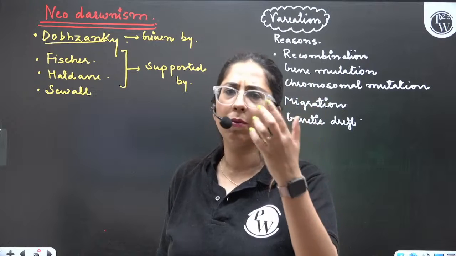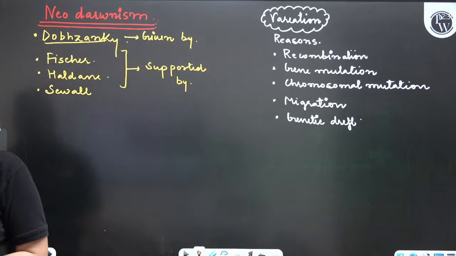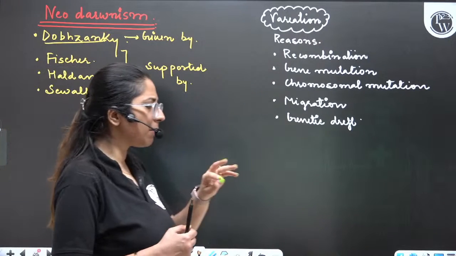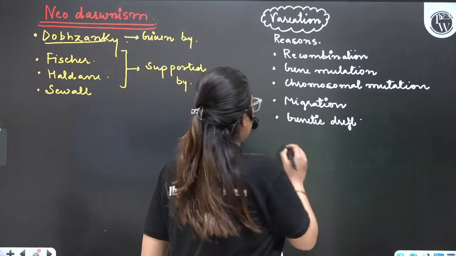Chromosomal mutation means some chromosome part is deleted, etc. Migration means new people are added to the gene pool. Then immigration, emigration, and genetic drift are there. Sometimes this can be due to isolation also, so you can add isolation.